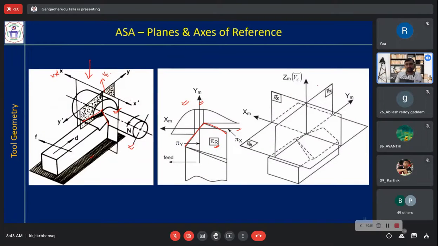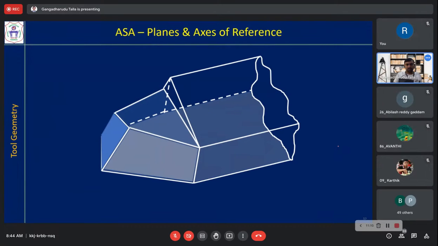Now the same thing if you see in 3D in another figure, you can see three mutually perpendicular planes, pi r, pi x, pi y, and the cutting velocity vector direction, that is also zm. So xm, ym. This is how you define the planes. Now, in this 3D animation, it looks like this.